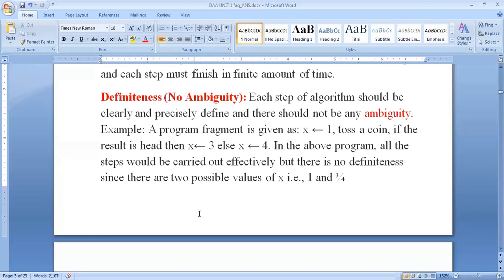Adding two such numbers would violate the effectiveness property. So algorithms that are definite and effective are also called computational procedures.